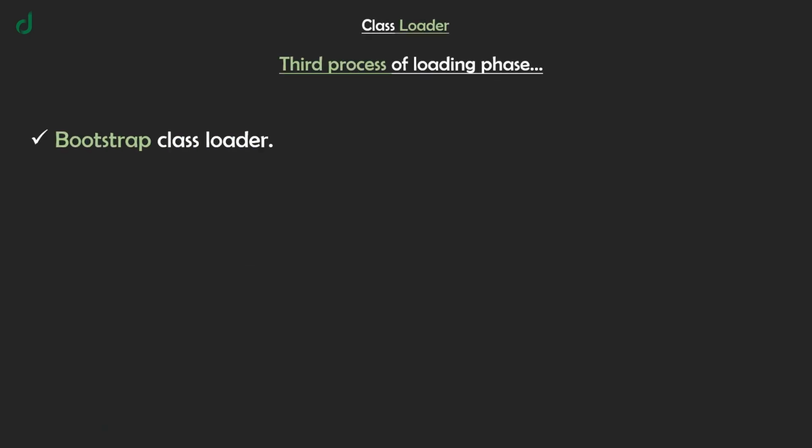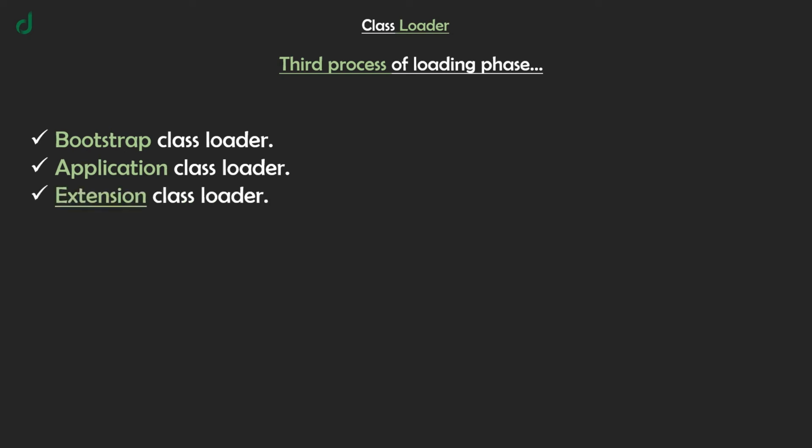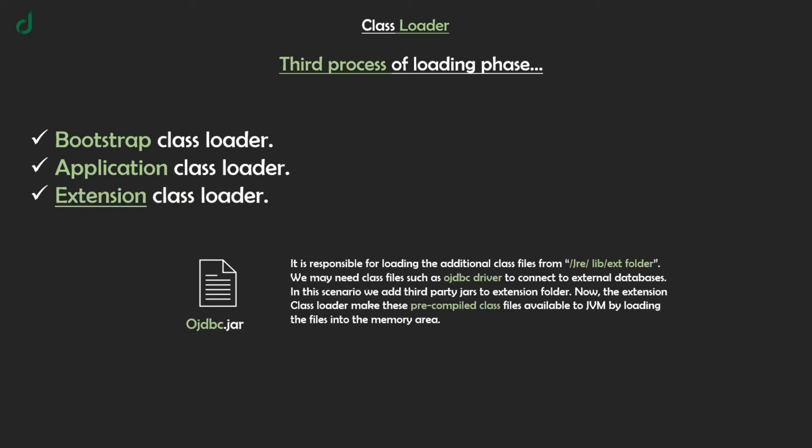And third one is the extension class loader. It is responsible for loading the additional class files from the JRE lib/ext folder. We may need class files such as the JDBC driver to connect to external databases. In this scenario, we add third-party jars to the extension folder. Now, the extension class loader makes these precompiled class files available to the JVM by loading the files into the memory area.